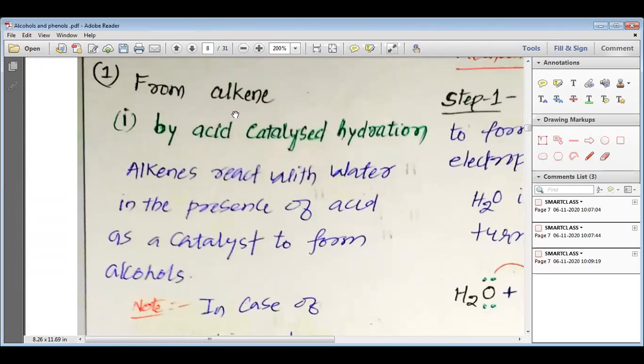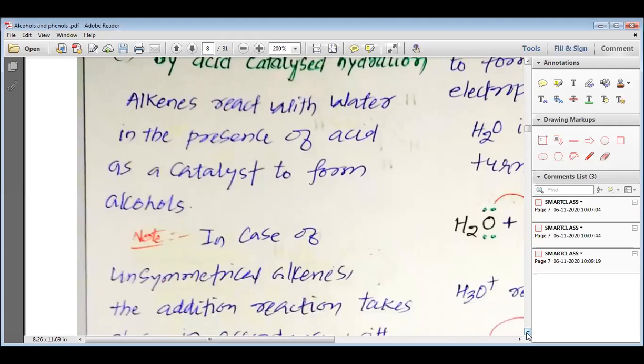So alcohols can be prepared from alkene by acid catalyzed hydration. Hydration is generally the process of addition of water. So alkenes can react with water. These alkenes can react with water, my dear students, in the presence of acid as a catalyst to form alcohol. Let us see this reaction.